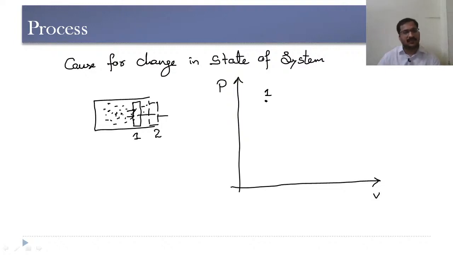As a result of that, there is a change in state from 1 to 2 here. Now let us consider, due to this expansion, the volume increases and the pressure decreases. Now this system is undergoing a change in state from 1 to 2 by following a path. Process is the cause for change in the state of the system, and process requires a path to be followed.